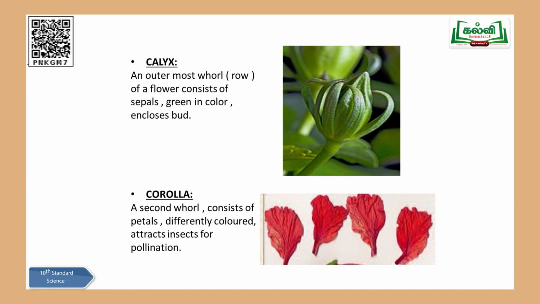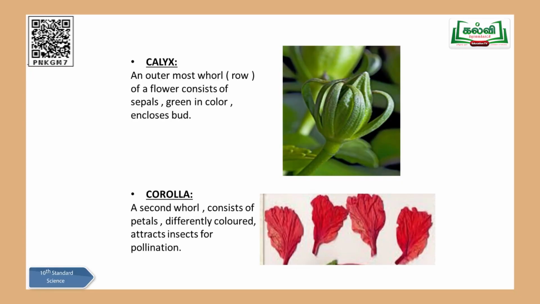And when you ask me the question, what is the function of it? It always encloses the bud. The bud is enclosed inside. So calyx forms the first whorl of the flower. They are green in color and they consist of sepals, and they always enclose the buds. Okay, this is about the calyx.